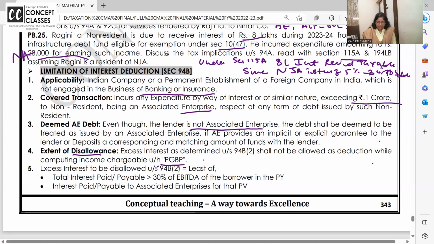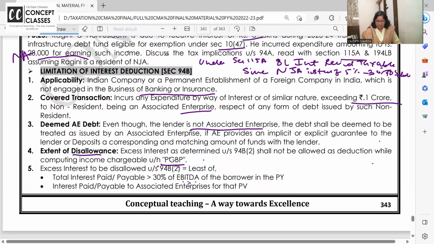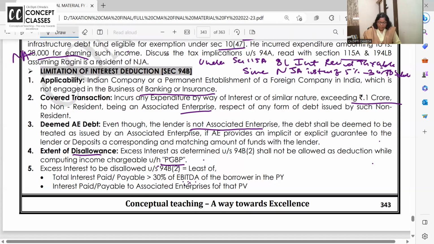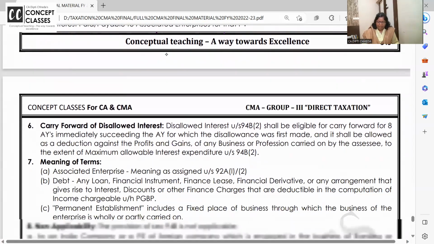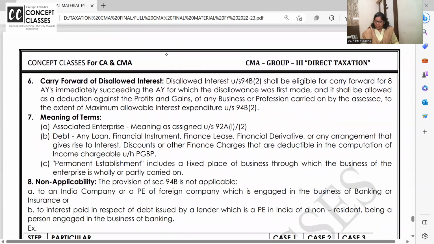And they say excess interest shall not be allowed while computing income chargeable under PGBP. Excess interest is interest more than 30% of earning before interest, tax and depreciation, EBITDA. Interest paid to associate enterprise. जो आपने, in short, you know, what is disallowed is excess interest. 30% say excess, but 30% say excess or interest, whichever is lower. So obviously lower ही होगा ना. Excess interest can't be more than interest. I hope you are getting the maths logic. Okay? Right.